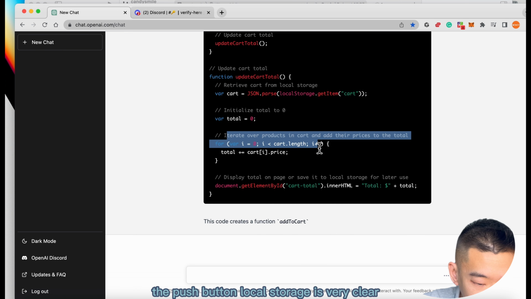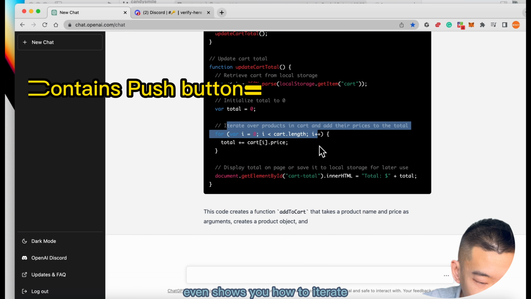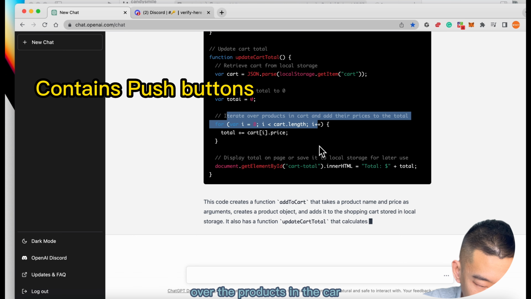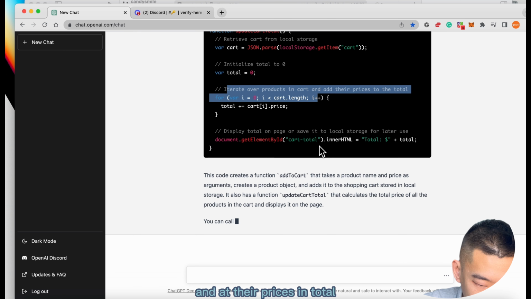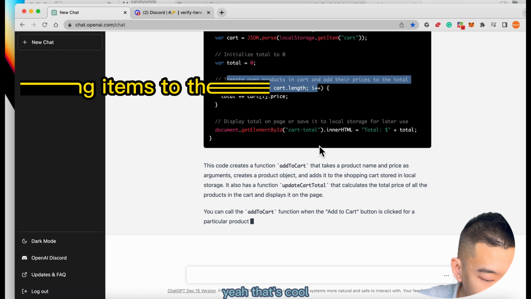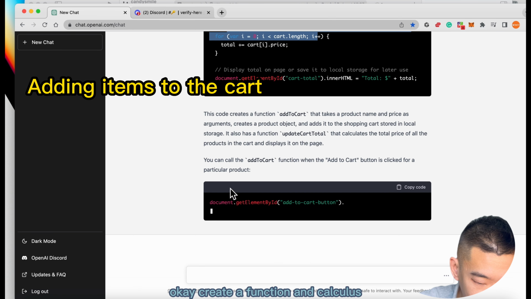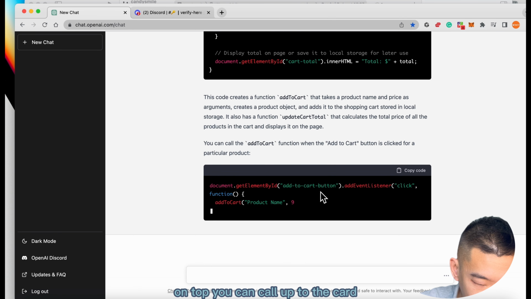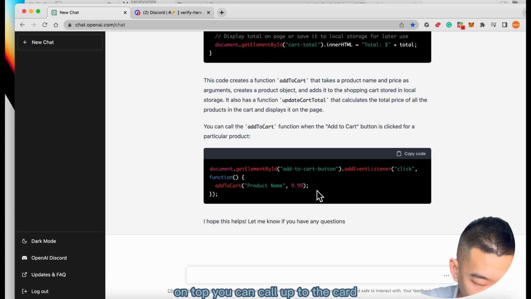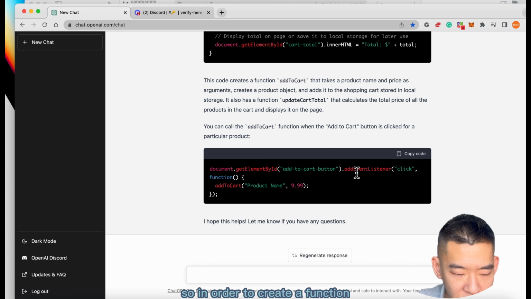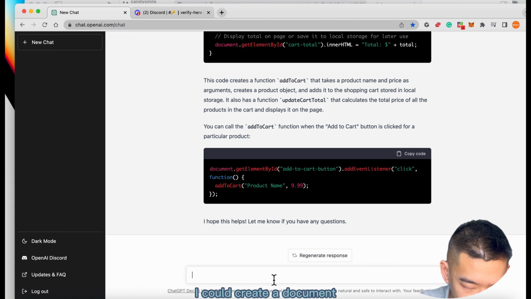It's very clear. It even shows you how to iterate over the products in the cart and add their prices in total. That's cool. It creates a function that calculates the total and displays it on top. You can call the addToCart function with document.getElementById. Okay, nice, cool. So in order to create another function, I could use document, the cart button, addEventListener. This is nice.